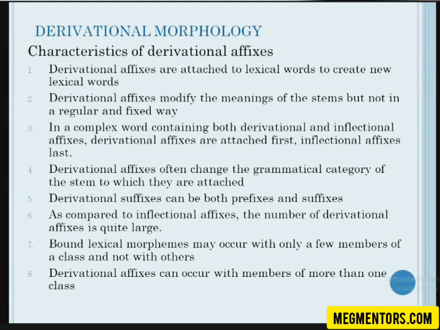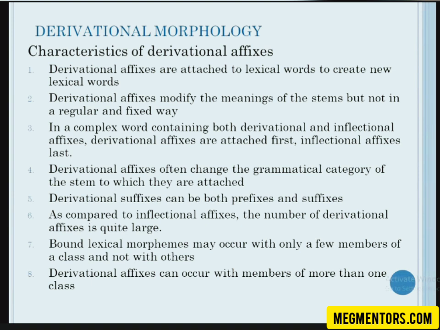Derivational affixes can also change the grammatical category. It can also change the part of speech. They can be both prefixes and suffixes, while inflectional affixes can only be suffixes. Here we can have both prefixes and suffixes as derivational affixes. So the fifth point has to be read as derivational affixes can be both prefixes and suffixes. There is a mistake. Then as compared to inflectional affixes, the number is quite large because we are creating new words every day.